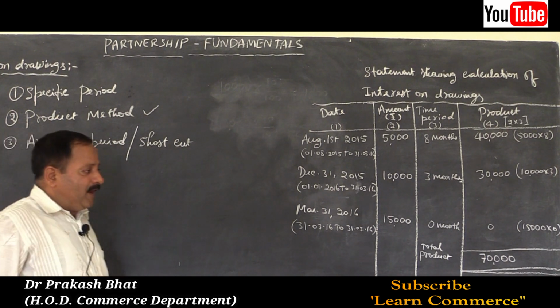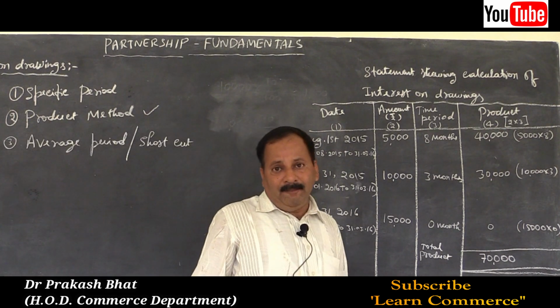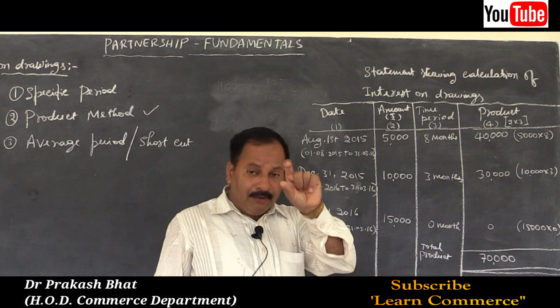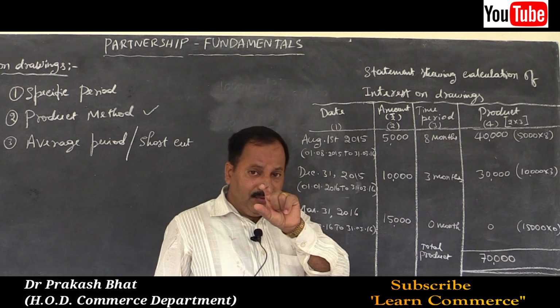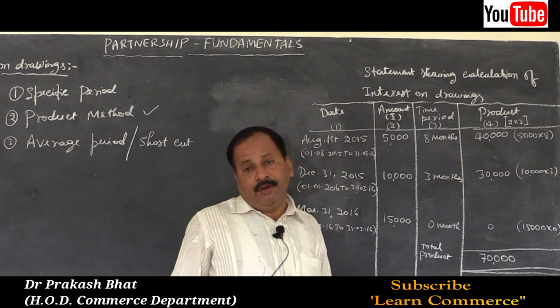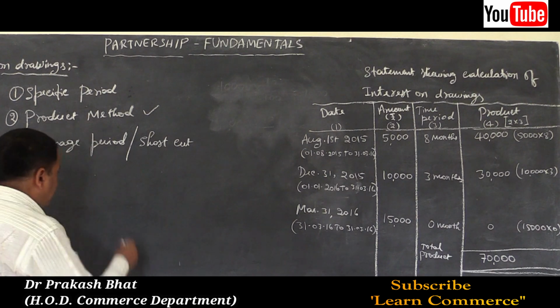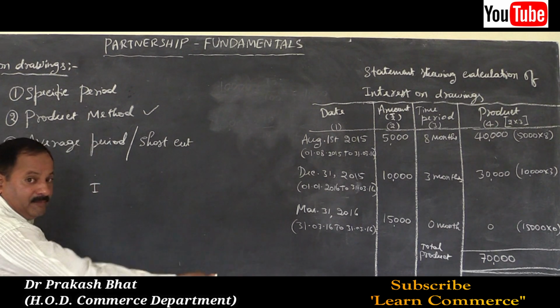Now you have to apply one formula. The formula is total product into rate of interest into 1 unit of time. So write the formula.